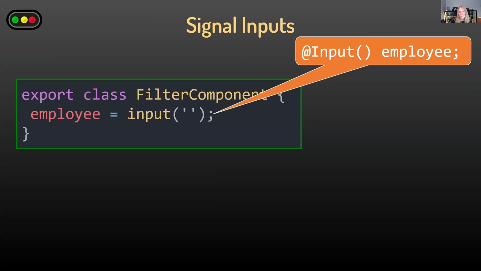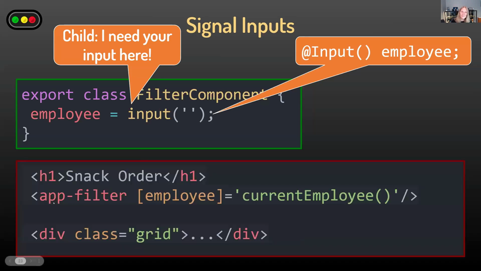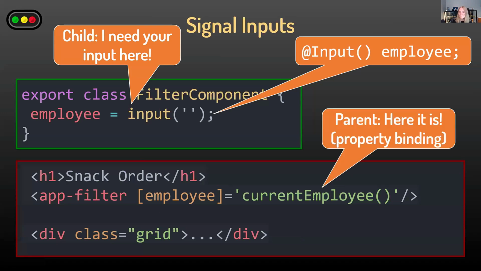The child component is basically saying, I need your input here, and is asking the parent component to provide a value. The parent component then provides the value by way of property binding. So the parent says, here's the input that you need, and I'm giving it to you by binding to that particular property.